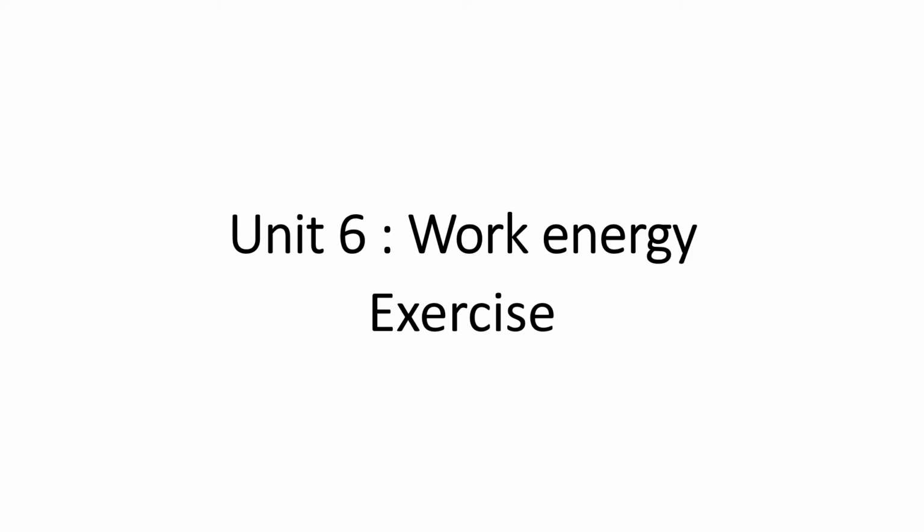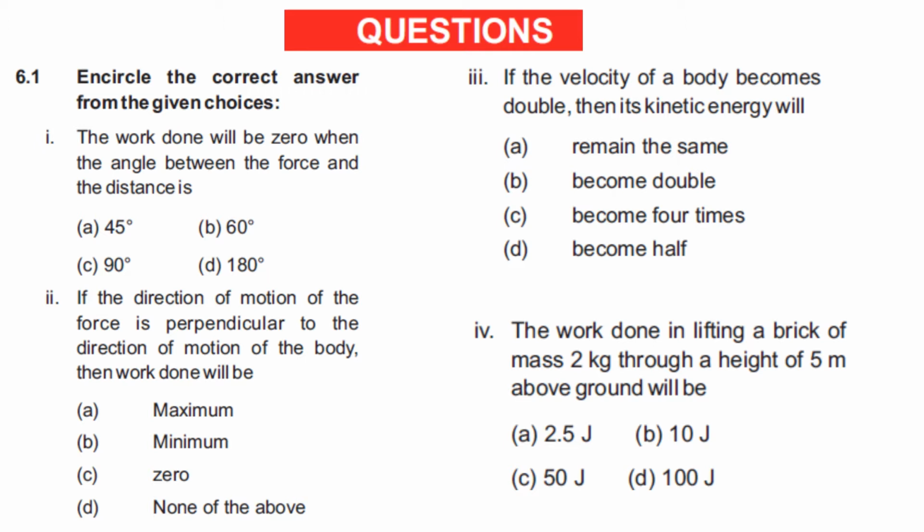We are going to start the exercise of unit 6, that is work and energy. 6.1, encircle the correct answer from the given choices. So first MCQ is: the work done will be zero when the angle between the force and the distance is. So class, when the angle between force and distance is equal to 90, the work will be equal to 0, right? Because we have to use the formula W = F s cos θ. In theta we put 90, so we get the answer 0.